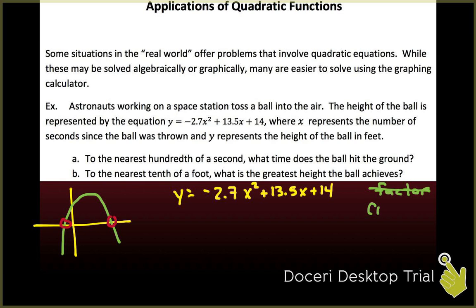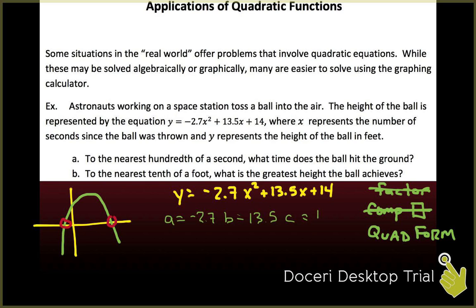You could try completing the square. Again, if you want to try that, you are more than welcome to, but this has decimals, and we are trying to take halves of things and then squaring them. It does get a little confusing, so we are not going to do that either. We are going to use the quadratic formula. That's what I'm going to do anyways. So I'm going to ask myself first, what is A, what is B, and what is C? So A in this case is negative 2.7, B is 13.5, and C is going to be 14.